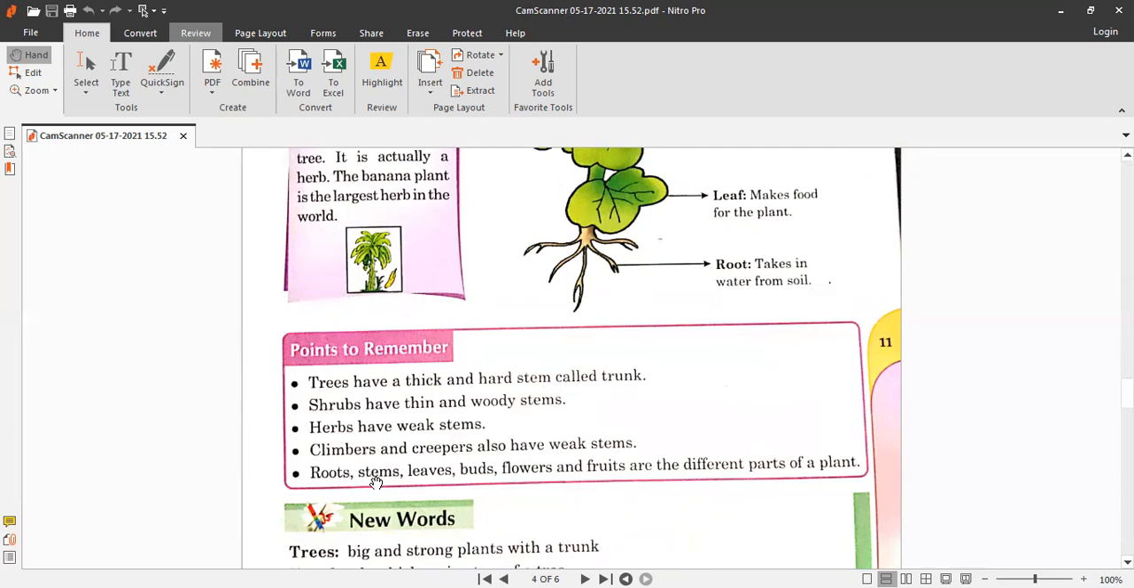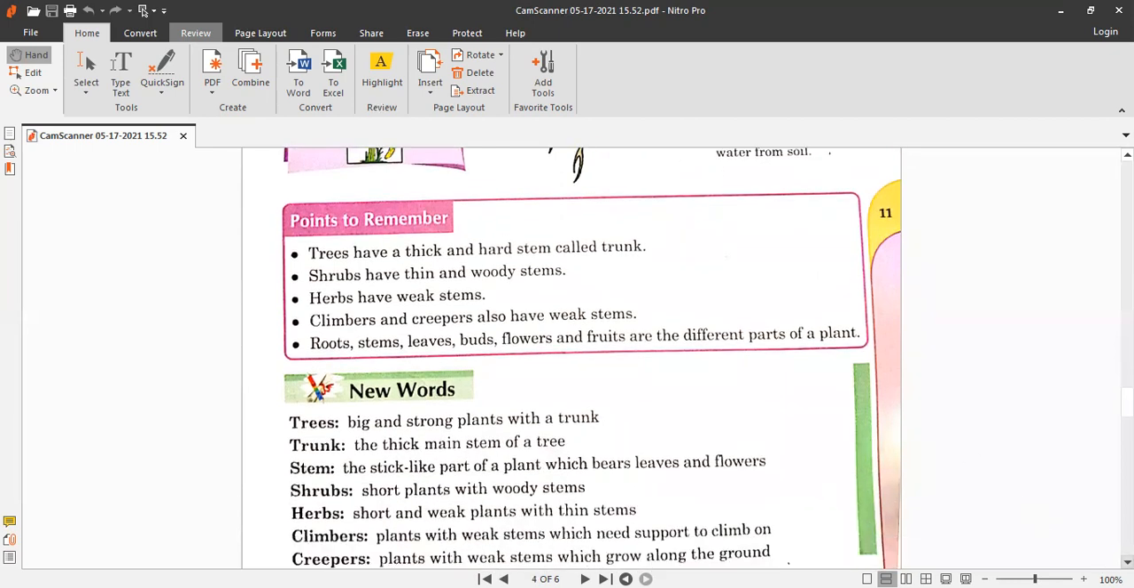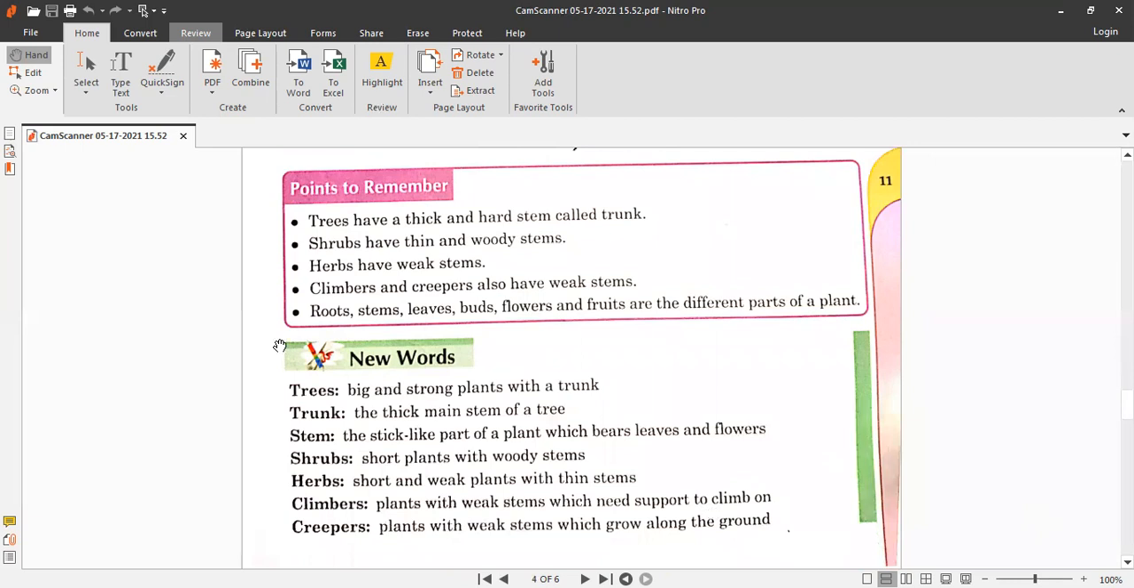Roots, stem, leaves, buds, flowers, and fruits are the different parts of a plant. These are the main points that we discussed today. And the new words here are: trees, big and strong plants with a trunk. And trunk, the thick main part or stem of a tree.